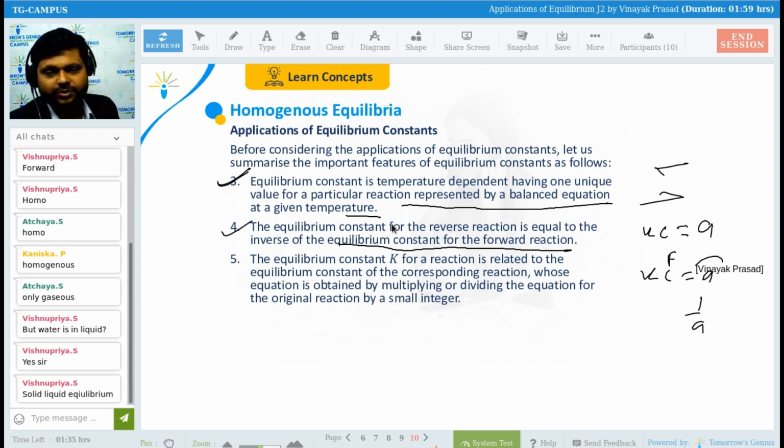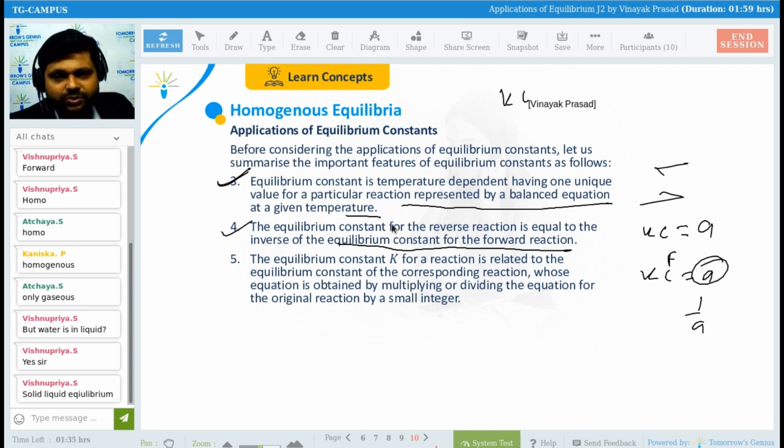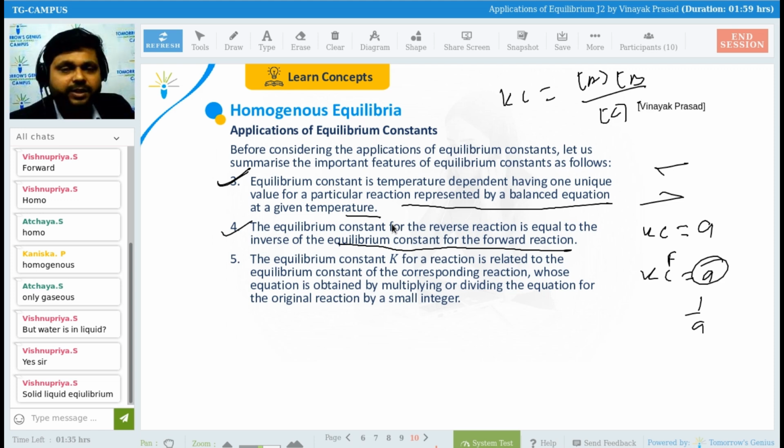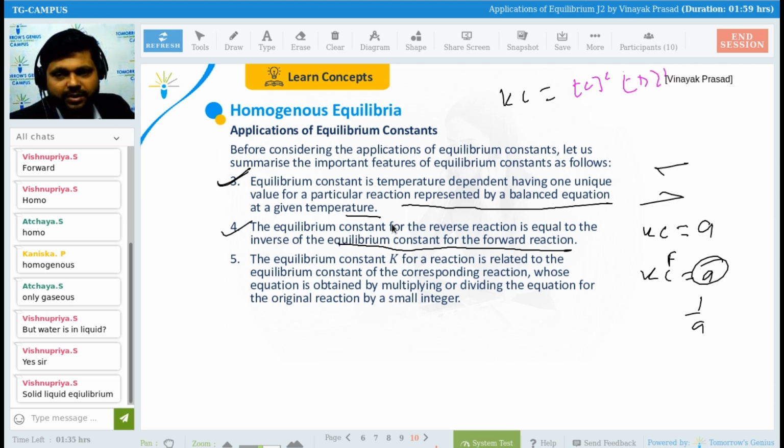Is it okay? So the value of Kc for forward and backward reaction will be what? Because we are having the formula Kc equals to what? Concentration of product upon concentration of reactants. We have taken A, B, C, D in that direction, that's why I am taking it like that only. So concentration of C to the power c, concentration of D to the power d, this is what?